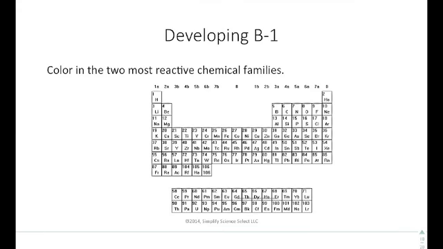So we come to some example questions. It says color in the 2 most reactive chemical families. The 2 most reactive are the first, which is the alkali metals, and the second to the last, which is the halogens. Okay, those are the ones that tend to be the most reactive. The least reactive are the noble gases.